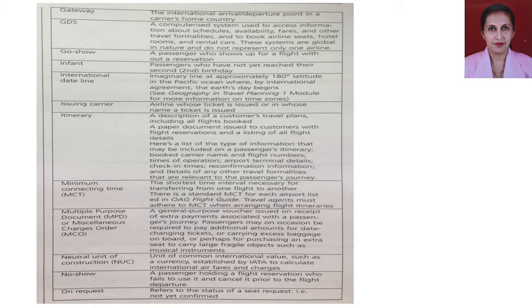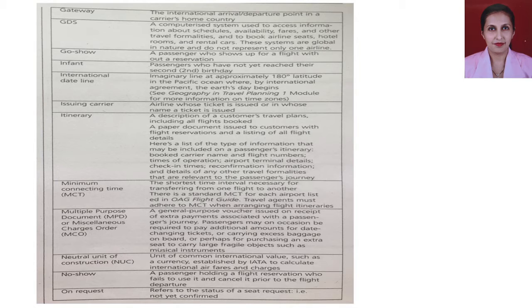Passengers may on occasion be required to pay an additional amount for date changing tickets or carrying excess baggage on board, or perhaps for purchasing an extra seat to carry large fragile objects such as musical instruments. There are many reasons why these are issued. Multiple purpose document and miscellaneous charges order both mean the same, but they can be called in either way by the airline.